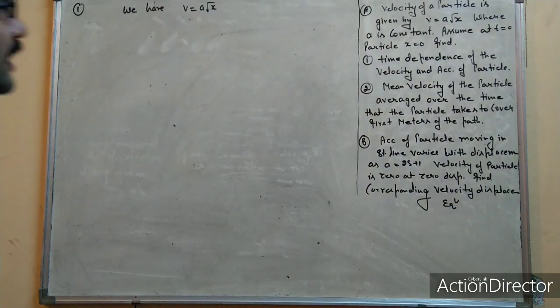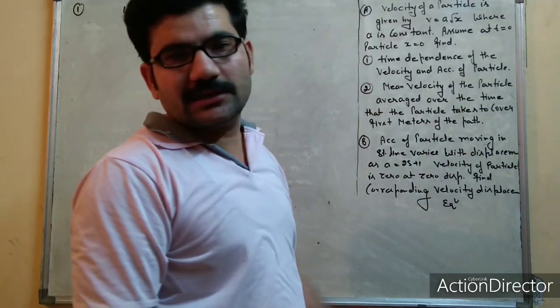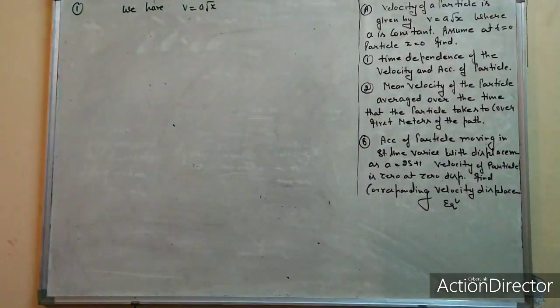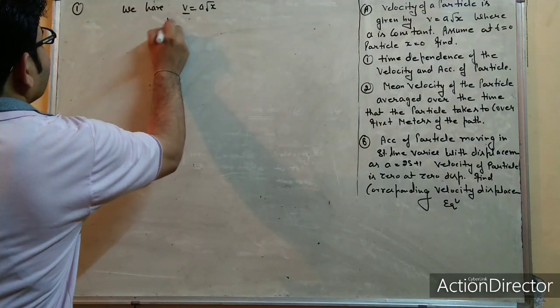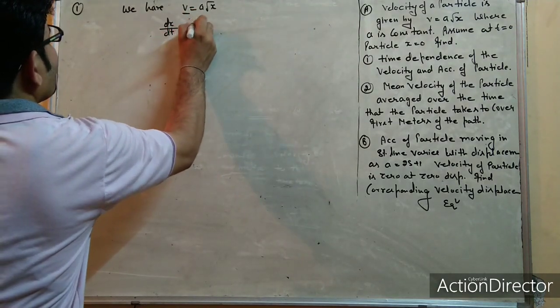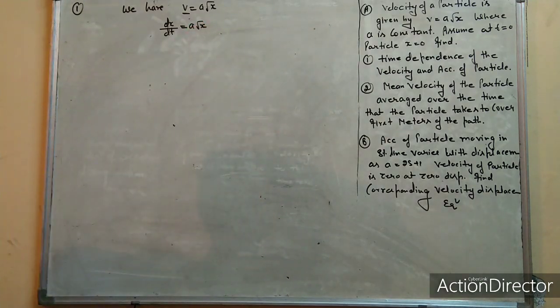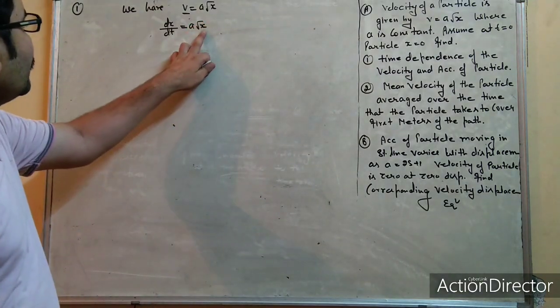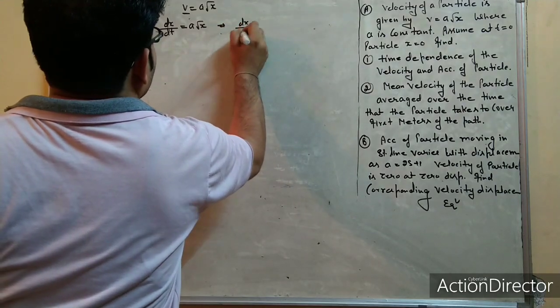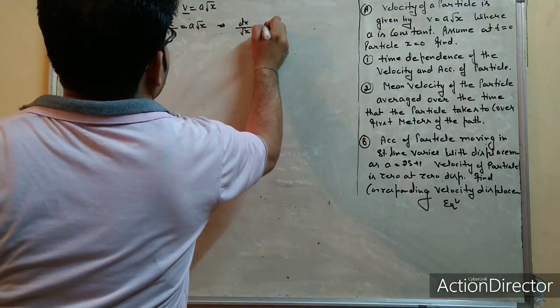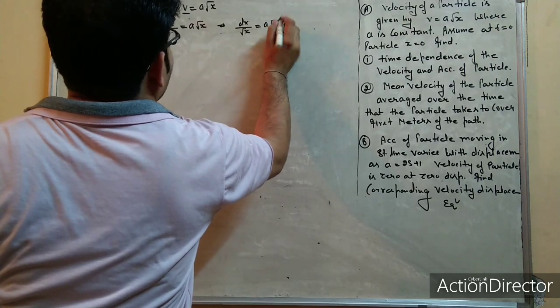Then find the time dependency of the velocity and acceleration of the particle. Very simple. We know that velocity is displacement upon time, dx by dt equals A root x. Now take root x to the other side: dx upon root x equals A dt.